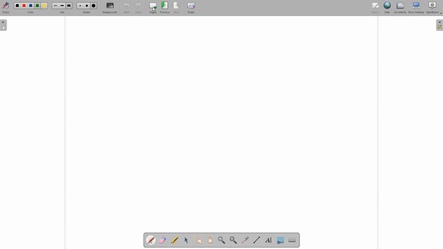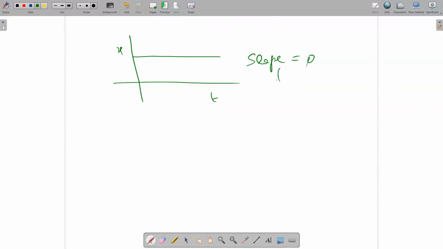Okay. After this, if my xt graph is not like this one, it is like this one. What is the slope here? 0. Slope 0 means what? Velocity 0. So what will be the VT graph? The VT graph will be like this on the 0 axis. This is the 0 axis. Okay. The VT graph is this.